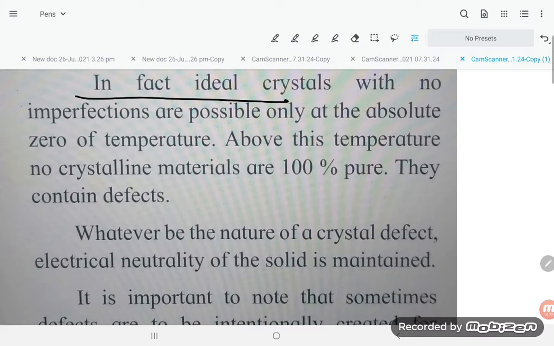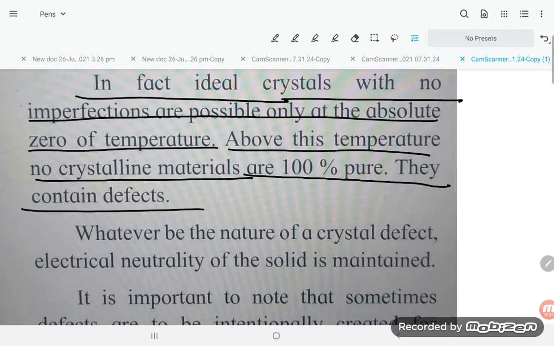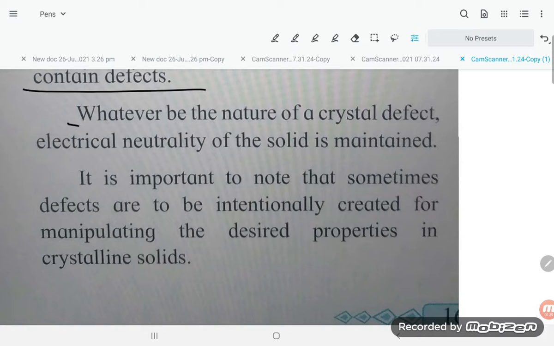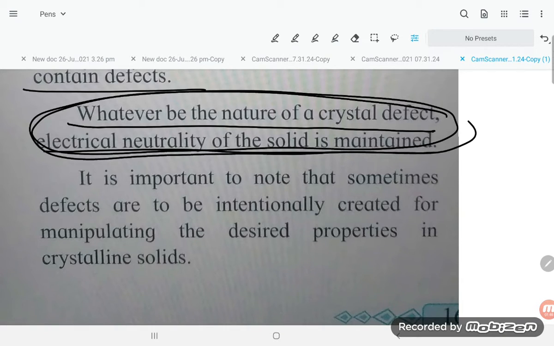In fact, an ideal crystal with no imperfection is possible only at absolute zero temperature. Above this temperature, no crystalline material is 100% pure. It contains defects. Whatever be the nature of the crystal defect, electrical neutrality of the solid is maintained. Electrical neutrality means that the number of positive charges and the number of negative charges of the solid is maintained.